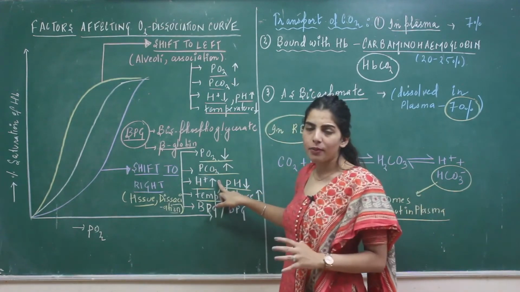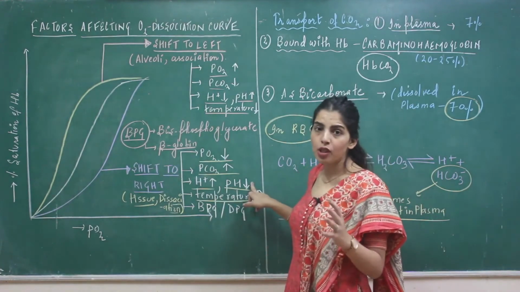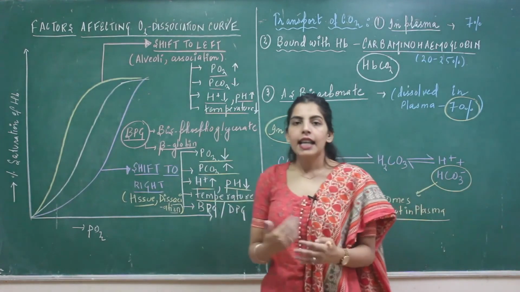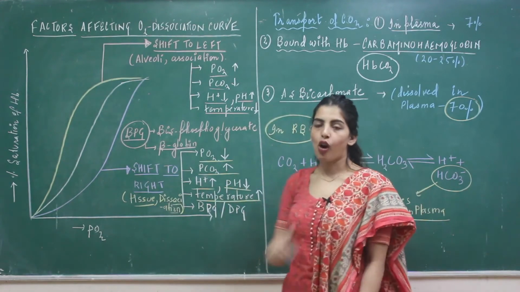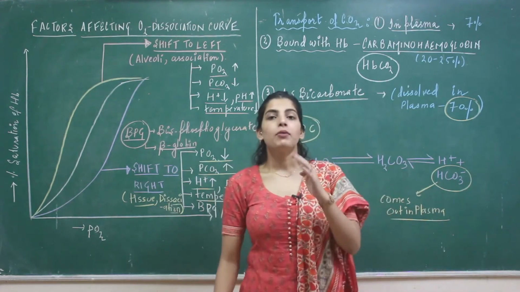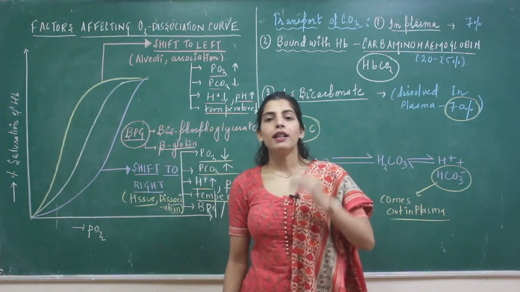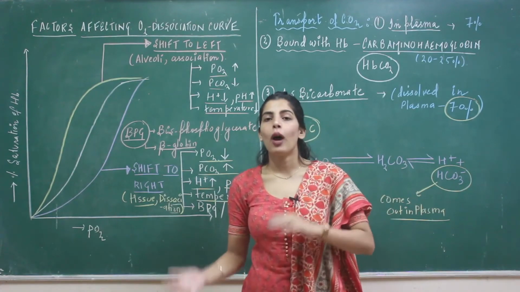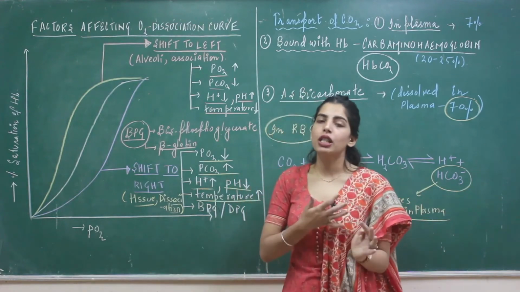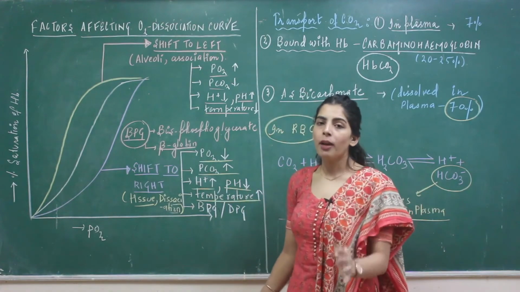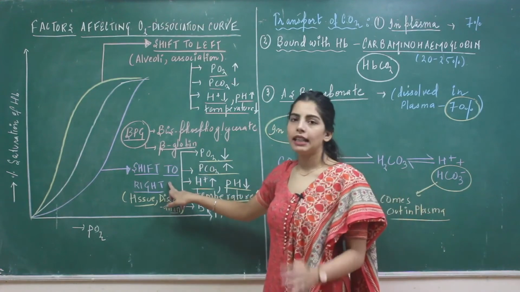When H plus becomes high, pH ultimately becomes low. Since the cells are doing metabolism, your temperature also becomes high. So oxygen is low, CO2 is high, H plus is high, pH is low, and temperature is also very high whenever you need to dissociate the oxygen from the blood occurring in the tissues.